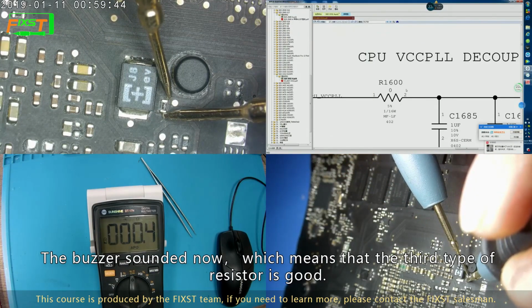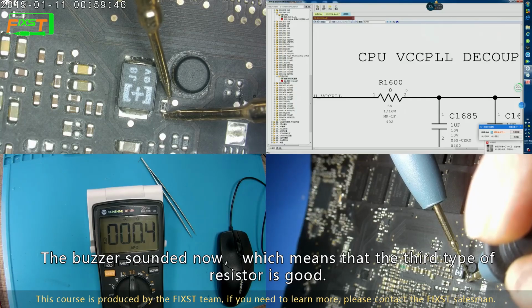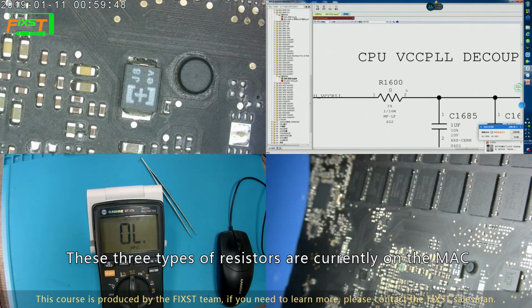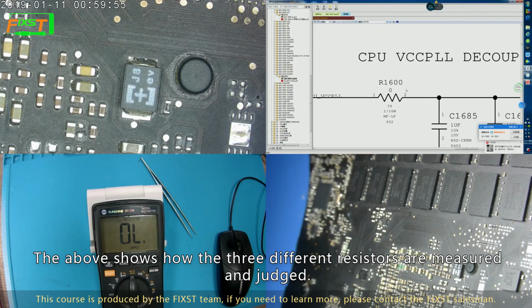The buzzer is sounding now, which means that the third type of resistor is good. These three types of resistors are currently on the Mac board, showing how the three different resistors are measured and judged.